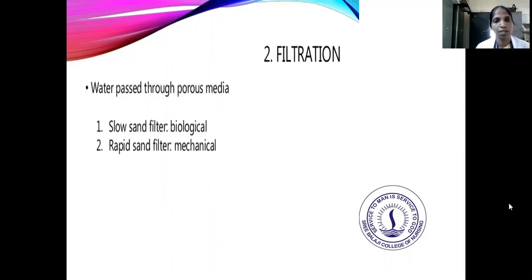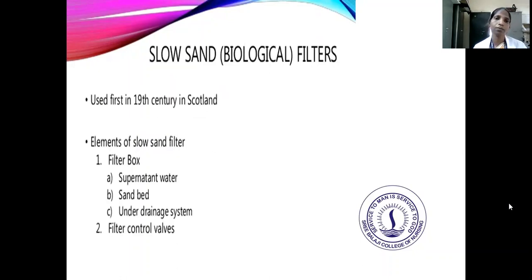In filtration, the slow sand filter acts biologically, while the rapid sand filter acts mechanically. The slow sand filter consists mainly of a filter box open to the air, water, a sand bed, an under-drainage system, and filter control valves.